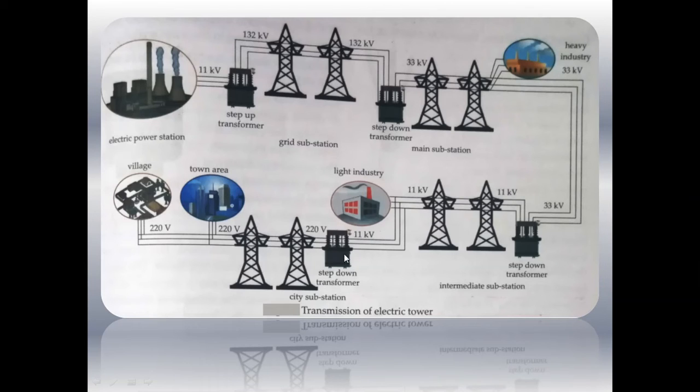At the city substation, again this high voltage of 11 kilovolt is stepped down by using the step down transformer, and this 220 volt has been supplied to the homes in the town area or the villages. So this is how transmission of electrical power has been done.